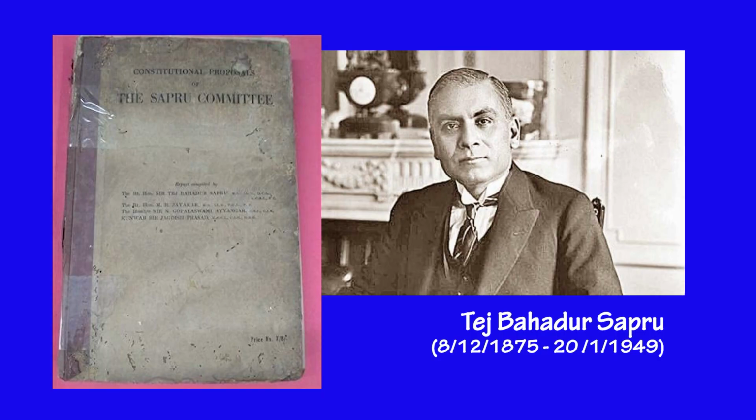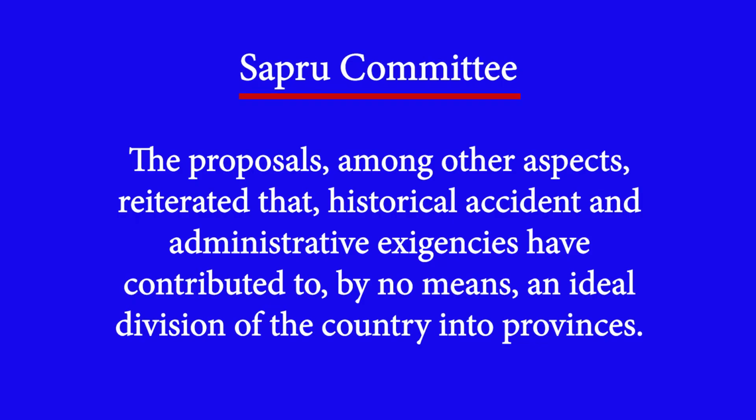The next committee that was formed was the Sapru Committee, in the name of Tej Bahadur Sapru. Its proposal came around December 1945 and covered various aspects. It also talked about the exigencies of creation of regional states or linguistic states and the ideal division of the country into separate states. I was talking about the objective, that is the Indian federal structure.